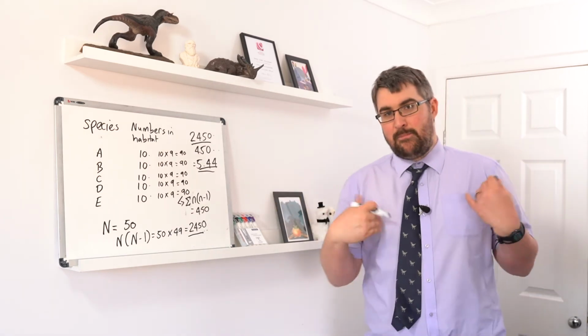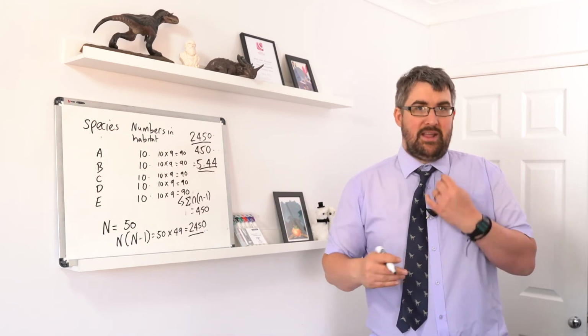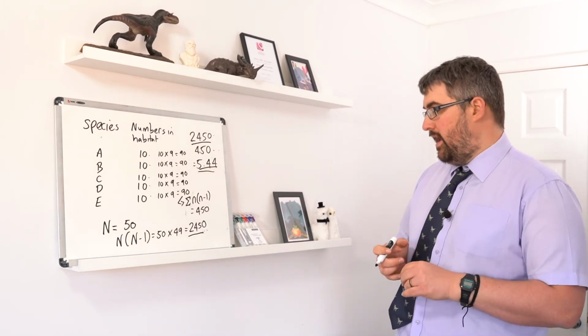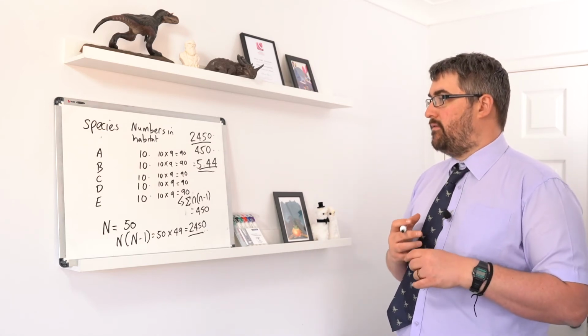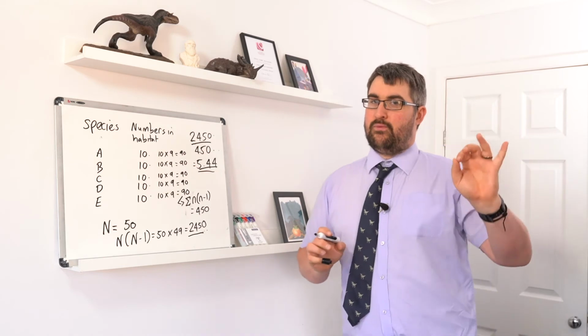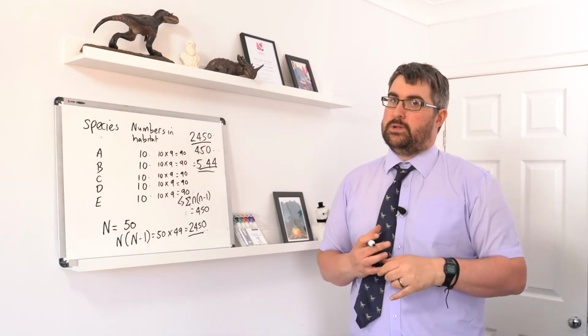The larger that number, the more diverse your habitat is, and therefore you can make a comparison between another habitat. And if that number was smaller in another habitat, we can assume that it's less diverse. But always take into account the richness and also the number of individuals of each species. That is very, very important.